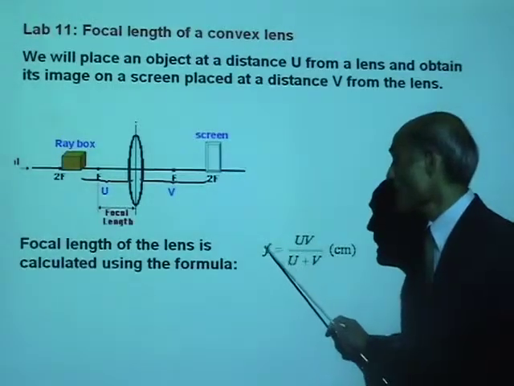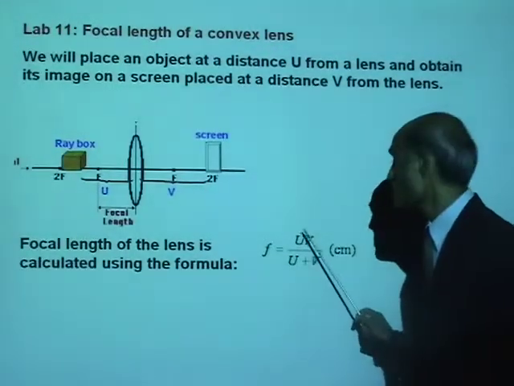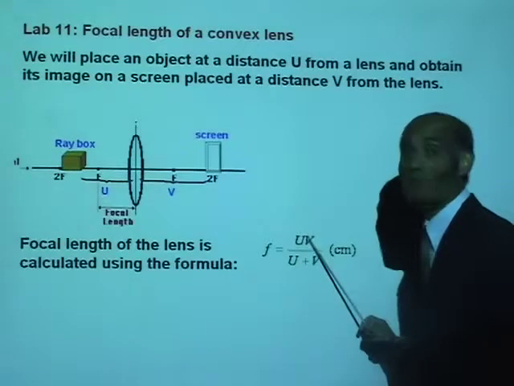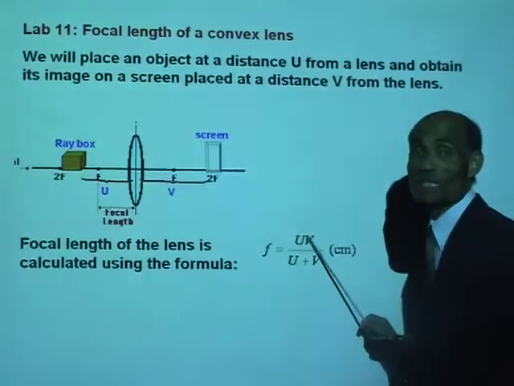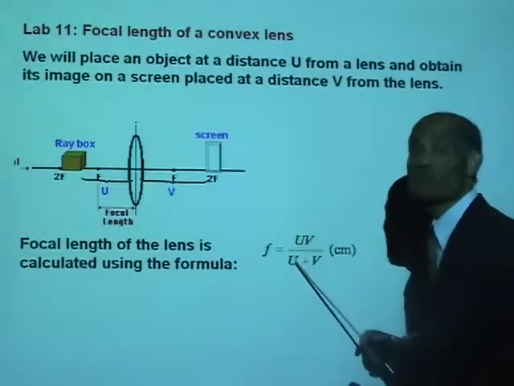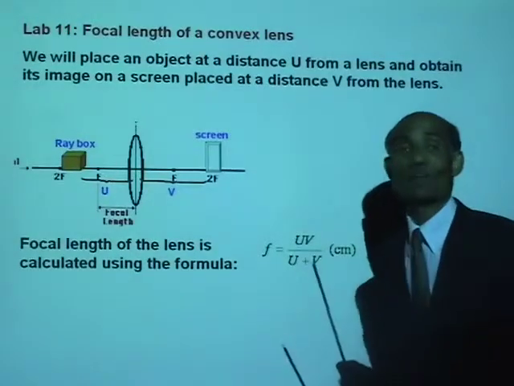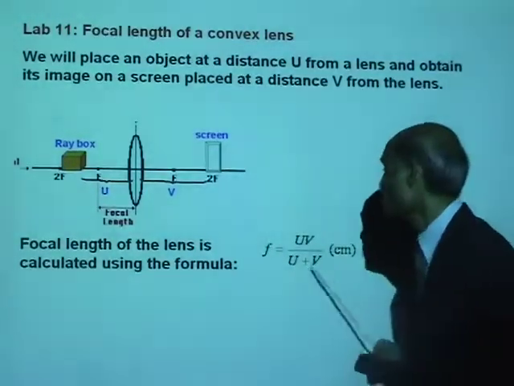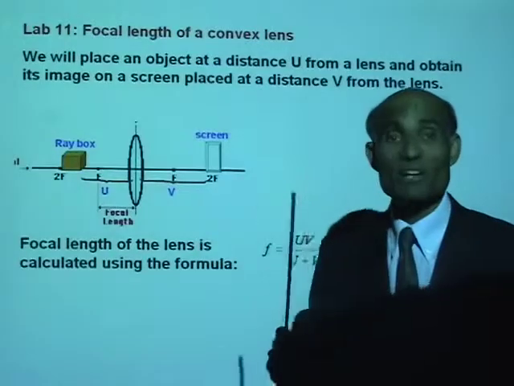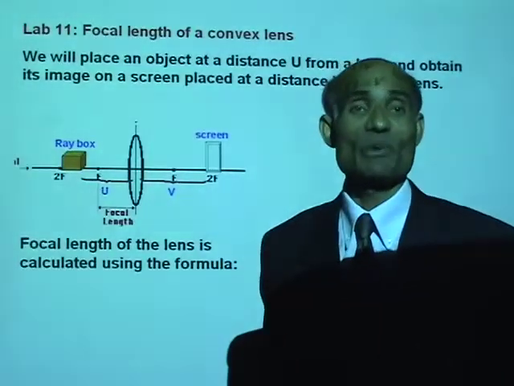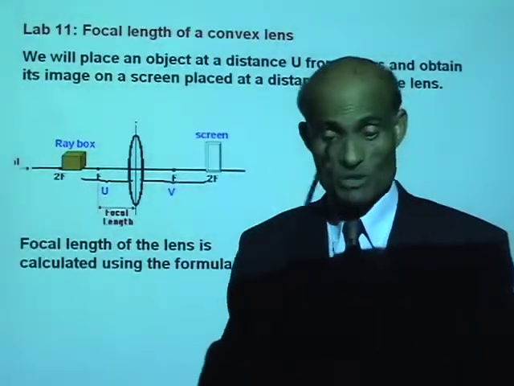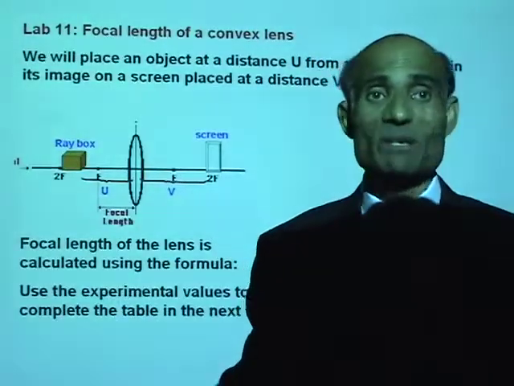Look at the formula. F, the focal length, equals u multiplied by v on the numerator, divided by u plus v on the denominator. Use this formula and calculate the focal length of the lens. You ready? Let's go and do the experiment.